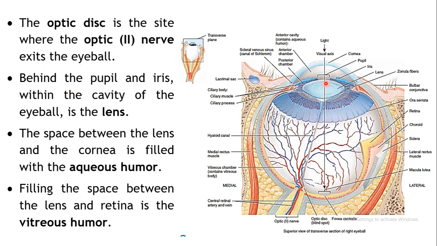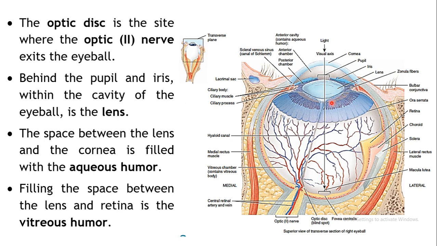Then behind the pupil and the iris, within a cavity, is located the lens. The amount of light entering your eye is controlled by the pupil, and further it is refracted with the help of the lens. A natural lens is present in the eye.